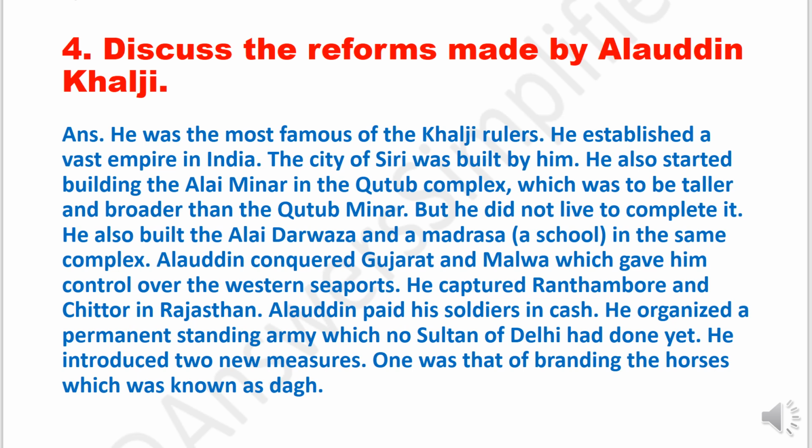Alauddin conquered Gujarat and Malwa, which gave him control over the western seaports. He captured Ranthambore and Chittor in Rajasthan. Alauddin paid his soldiers in cash. He organized a permanent standing army, which no Sultan of Delhi had done yet. He introduced two new measures. One was that of branding the horses, which was known as dag.